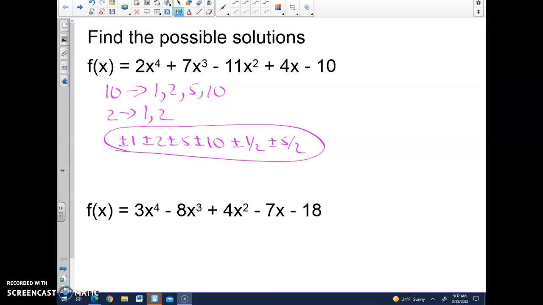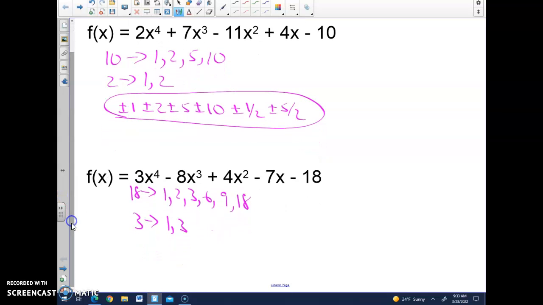The next one, we have our factors of 18: 1, 2, 3, 6, 9, and 18. And our factors of 3, 1 and 3. Okay? And now my possible solutions, every factor over 1. Plus or minus 1, plus or minus 2, plus or minus 3, plus or minus 6, plus or minus 9, and plus or minus 18. So all the factors of 18 over 1, and I have to put every one of them over 3.